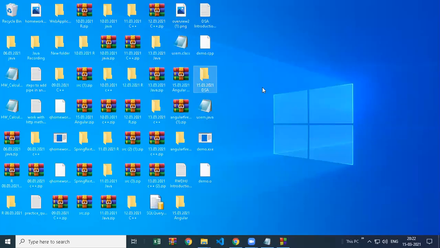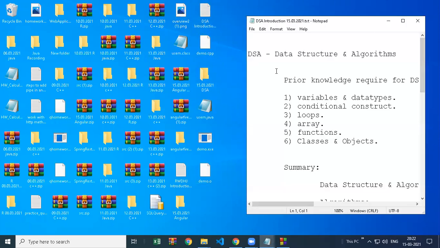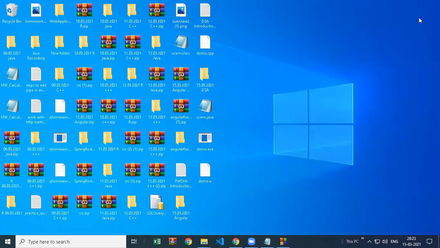Today I am sending you this file, the C++ file which I have written here. Where is that file gone? Yeah, here. Just wait, let me adjust my screen. Data structure introduction.